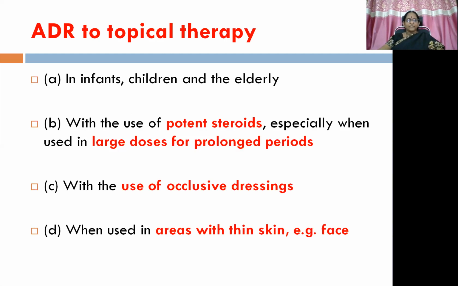Okay. Adverse reactions to topical therapy are most commonly seen in infants, children, and the elderly with the use of potent steroids, especially when used in large doses for prolonged periods with topical administration. It can give rise to topical area effects. And also, along with that, with the use of occlusive dressings.